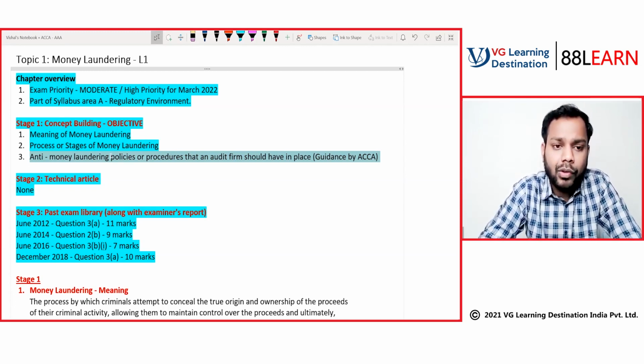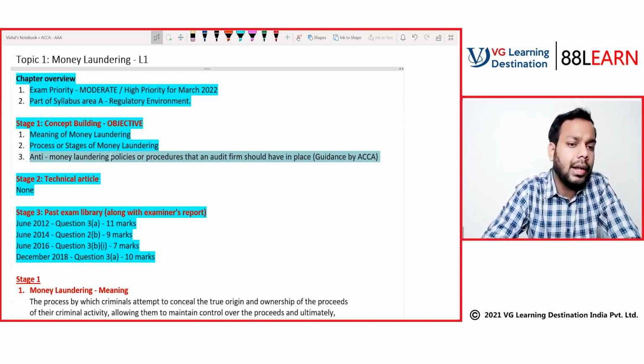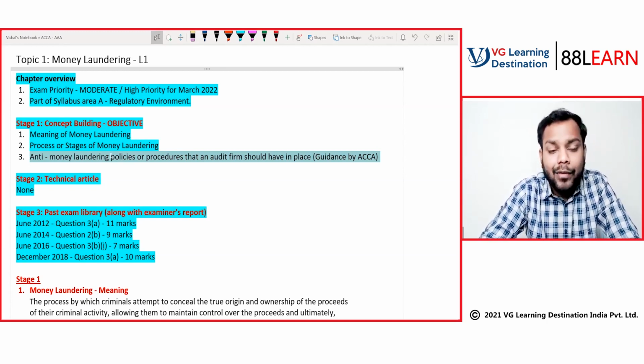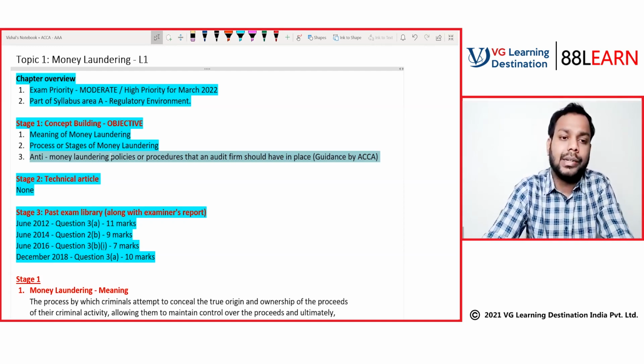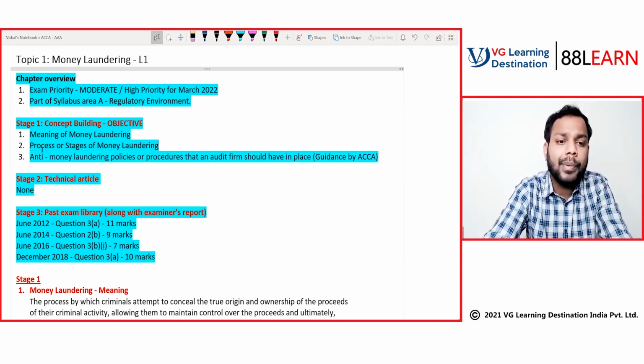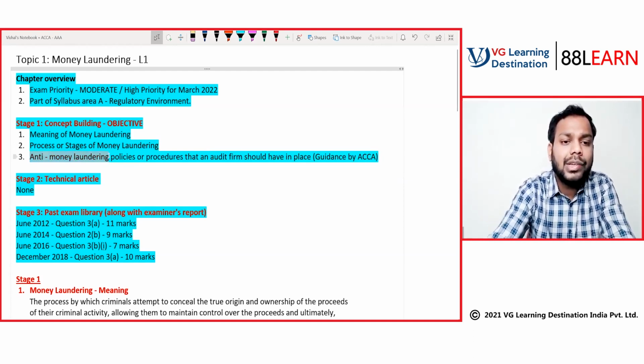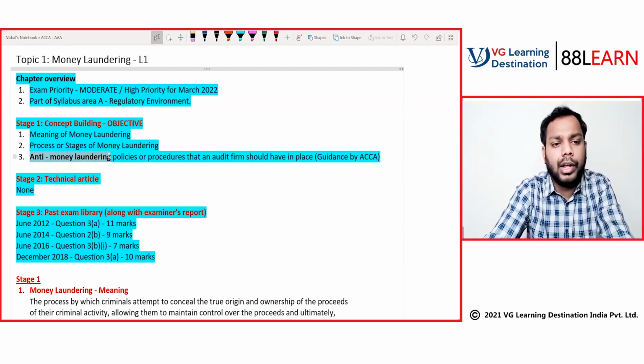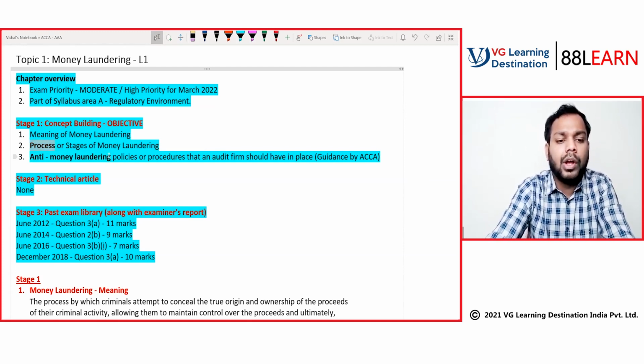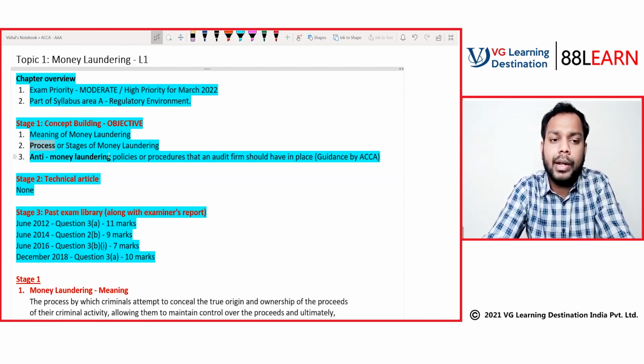Though the process or stages of money laundering is not that relevant from an exam perspective, to understand the anti-money laundering practices, you have to understand the process or stages of money laundering.